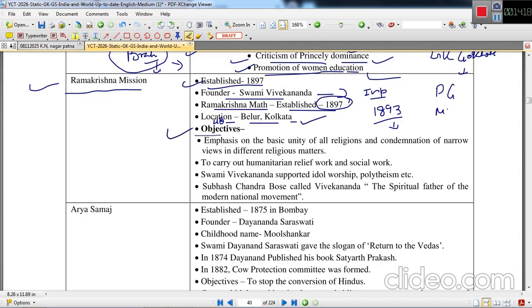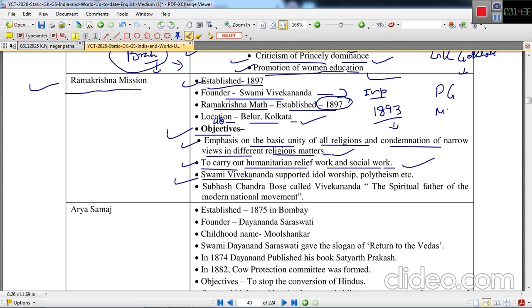The objective of Ramakrishna Mission was to put emphasis on the basic unity of all religions and condemnation of narrow views in different religious matters. The next objective was to carry out humanitarian relief works and social works. This is for humanity, of course.